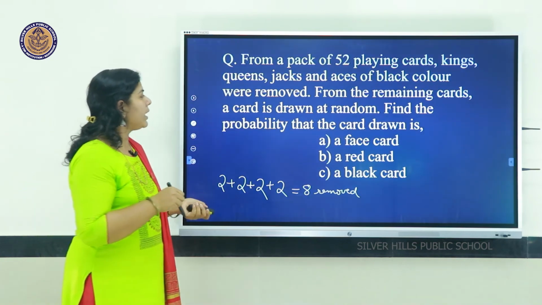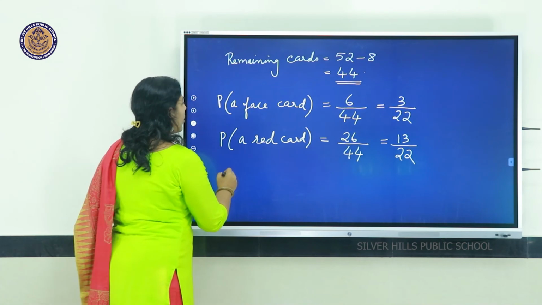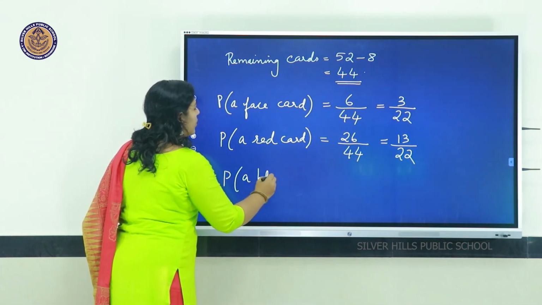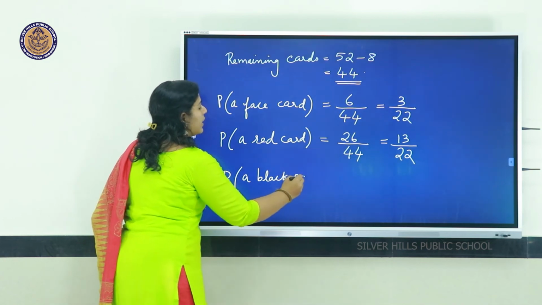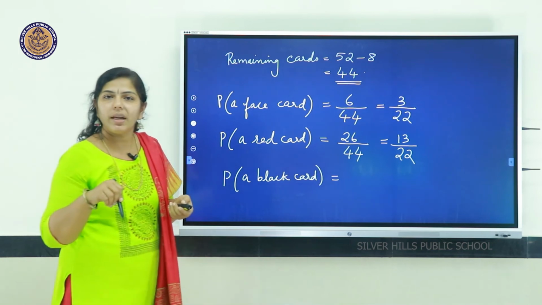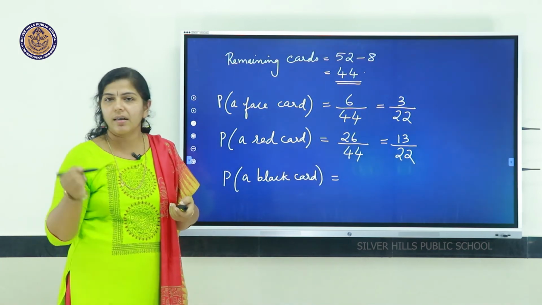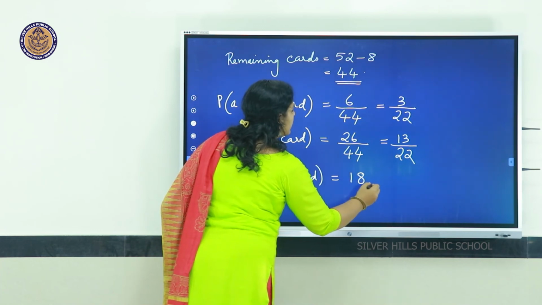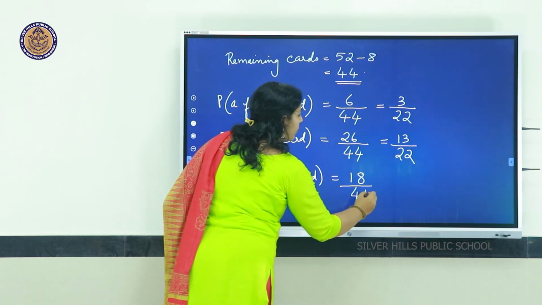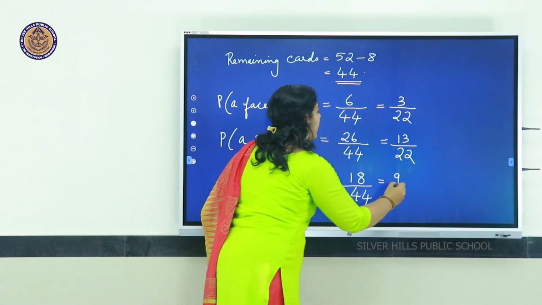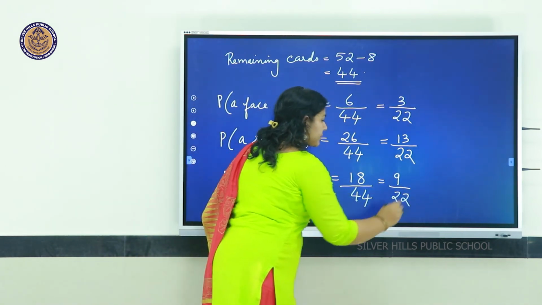So, for the probability of getting a black card, out of 26, 8 cards are removed, which means 18 black cards remain, that is 26 minus 8. That is 18 by 44. In the lowest form, it is 9 by 22.